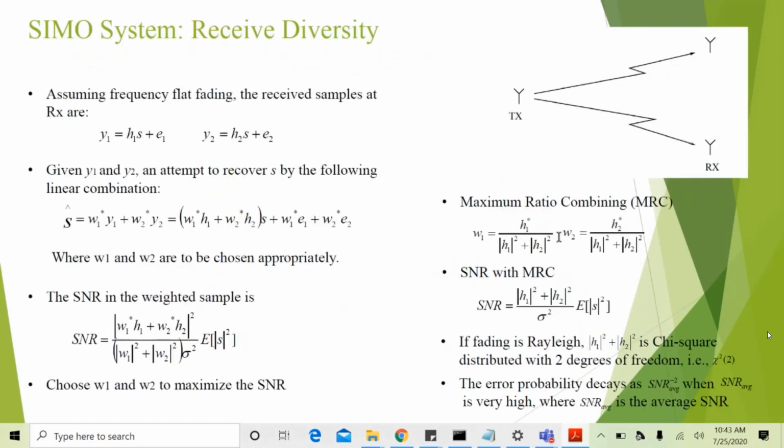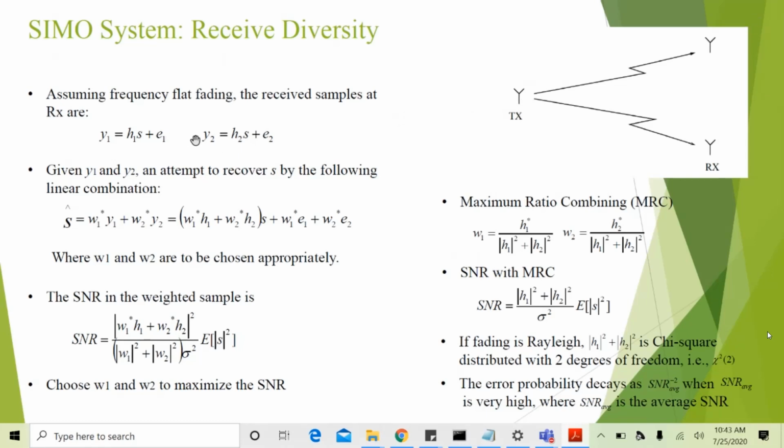Now I will go through a basic MIMO setup. Which one is a SIMO? We call it a single input, multiple output system. Here we have only one transmit antenna and two receive antennas. I will take a 1x2 system. Let us say S is the symbol that is transmitted from the TX.